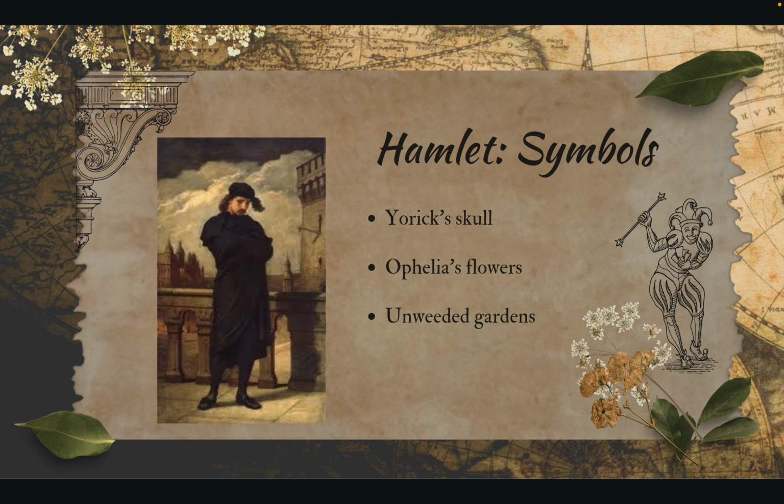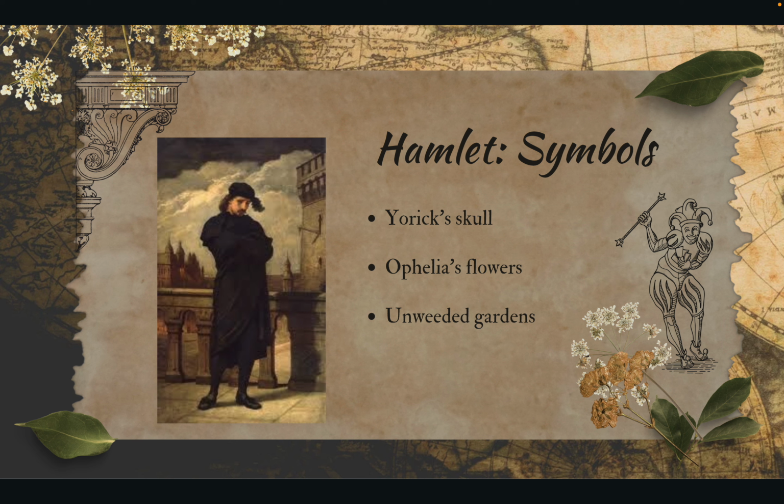The unweeded garden symbolizes the decay and corruption of Denmark. Both the king and the garden can be represented as rank and gross in nature. Normally, gardens are seen as tranquil, peaceful, and full of harmony, which is represented by the Garden of Eden in the Bible. In the kingdom, the garden is seen as rotten and diseased. The garden is abandoned and is left to decay, much like how the kingdom is on the verge of falling apart due to the loss of its king.